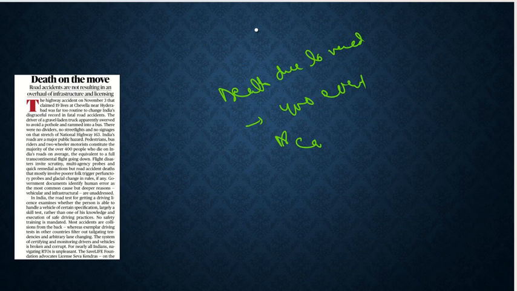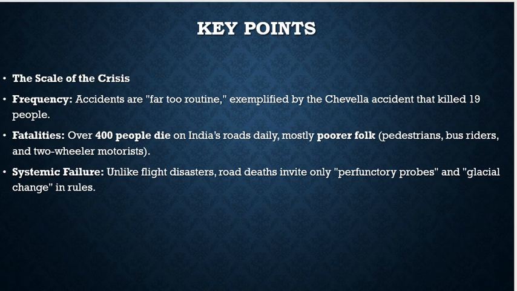And the article talks about how it is not always human error. This is negligence from many authorities, for example those who grant the licenses, the infrastructure we have, and not properly following the signals. All of that contributes together to it. So this is in a nutshell what the article talks about. Now let's move to the key points and analyze them one by one.